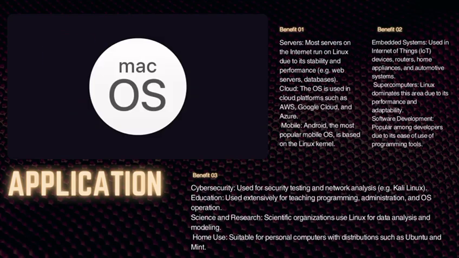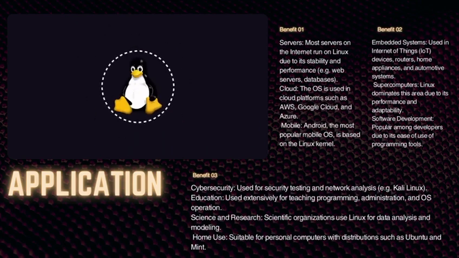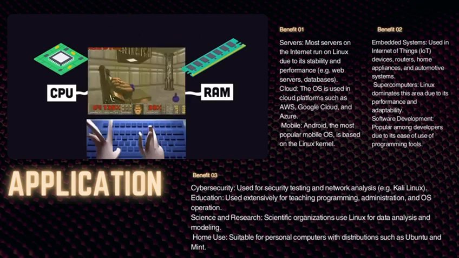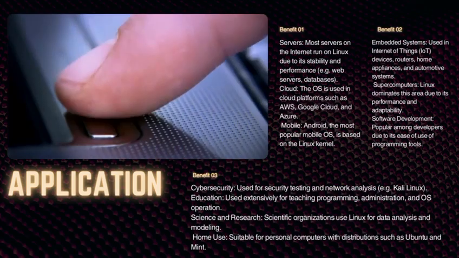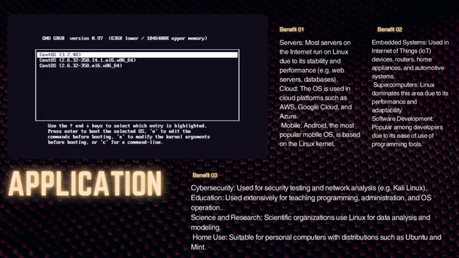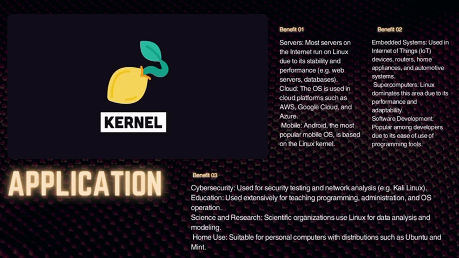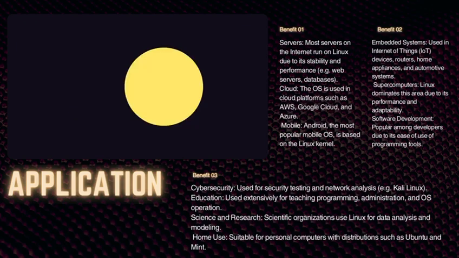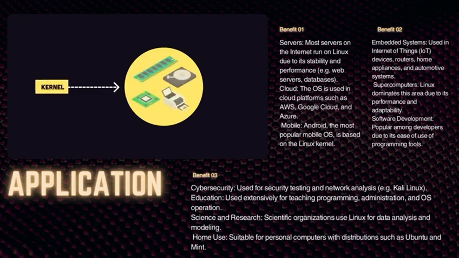Just like Windows or Mac OS, Linux is an operating system that manages a computer's memory and processes, allowing hardware to communicate with software. When you fire up a Linux machine, a bootloader will first put the system into memory. At its core, we have the kernel, which is like a seed from which the rest of the operating system grows. It's divided into multiple smaller subsystems, like a process scheduler, device drivers, and a memory manager.